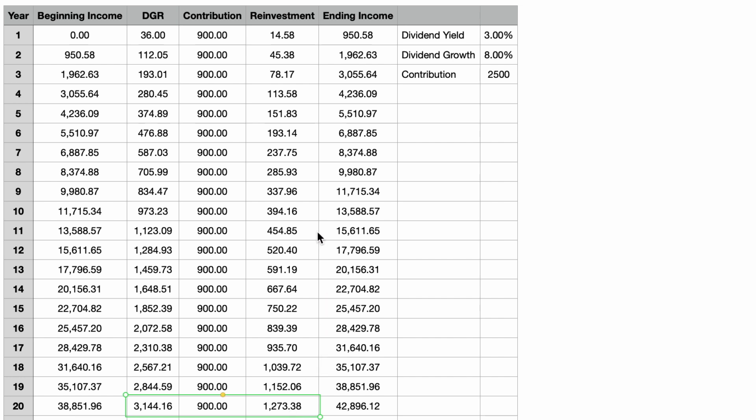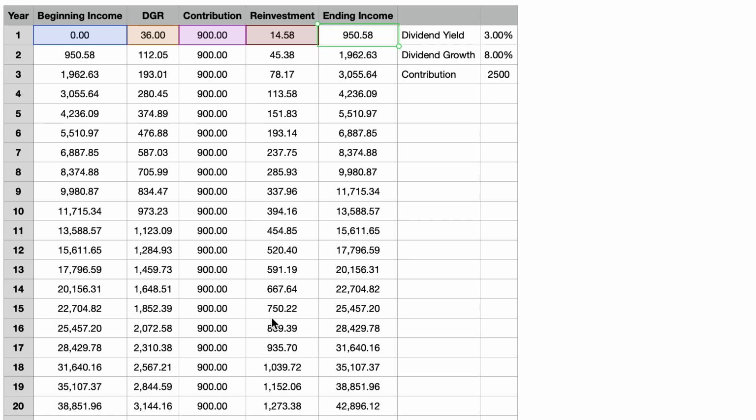For comparison purposes, the dividend income from year 1 of $950.58 is only about 2.2% of the total projected annual dividend income. So as you can see, each year our dividend income is expanding faster than the preceding year. And this expansion is directly related to the dividend increases of our assets and dividend reinvestment. Time is your best friend for dividend growth.